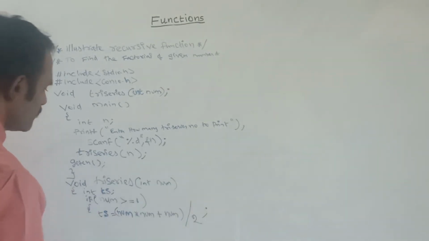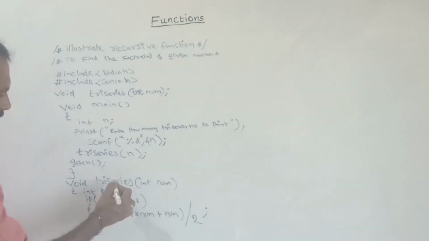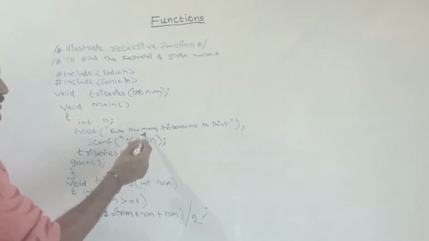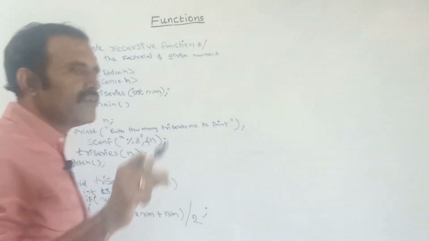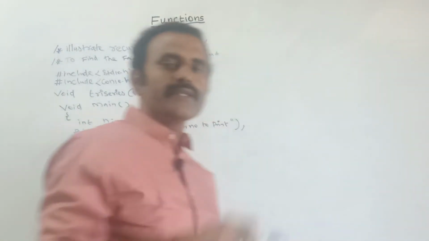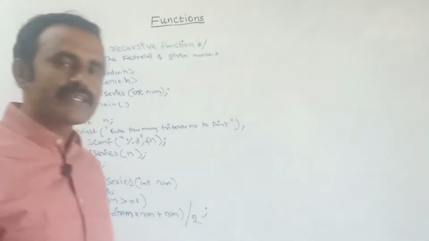This is the formula. At the very first, suppose I am passing 5, then 5, 3, 2, 1 up to 1, we need to find the series. By using this formula we can find the triangle series number.